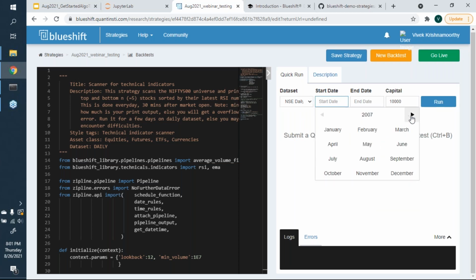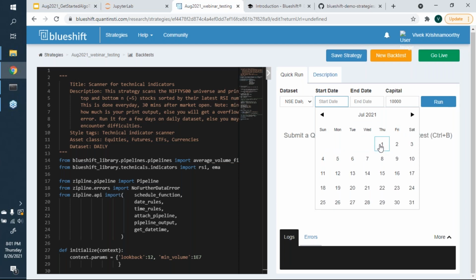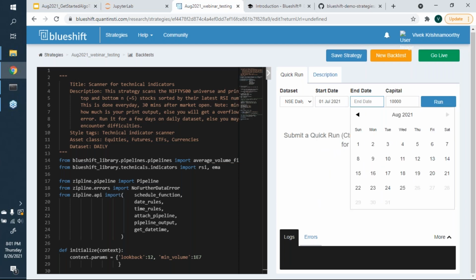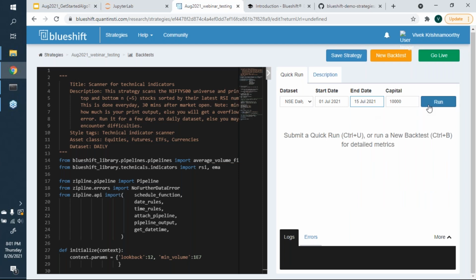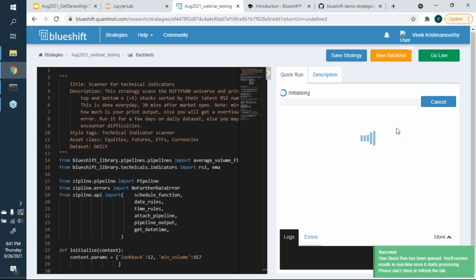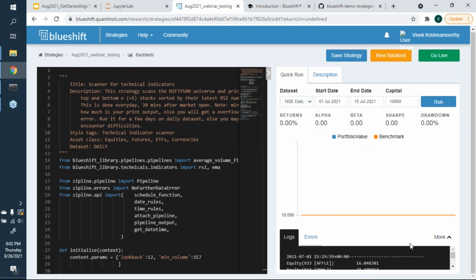I will maybe select, let's say, the month of July 2021. So maybe from 1st of July to say 15th of July for 15 days, and I run it. Now notice this, guys, this is just a scanner, all right? It's not a strategy, it's a scanner. However, the scanner itself can give you some interesting inputs which you might want to use later.